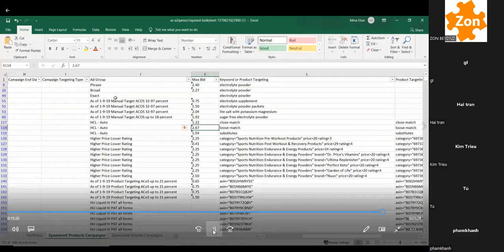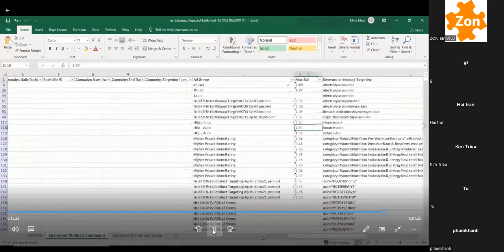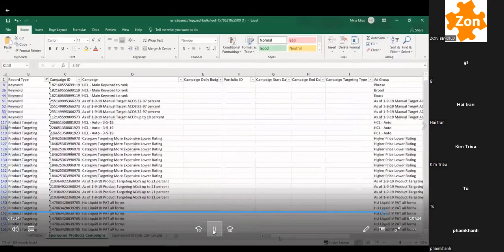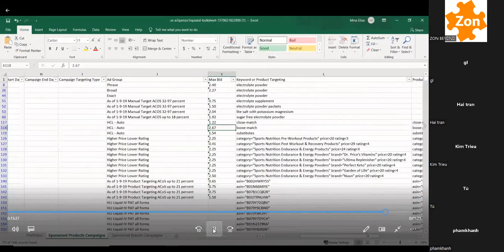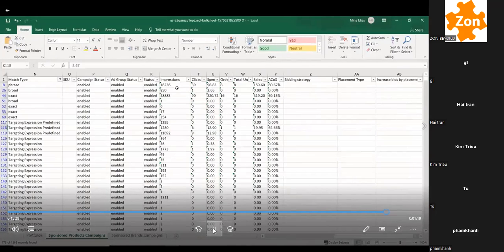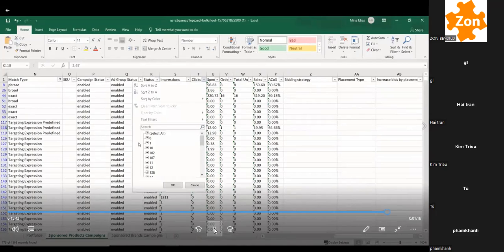So it's very useful to use those filters because you can start filtering for what you want. And it makes it very easy. And again, you can make this your own. You can sort by impression. You can say, okay, I don't want anything that got 0 clicks.